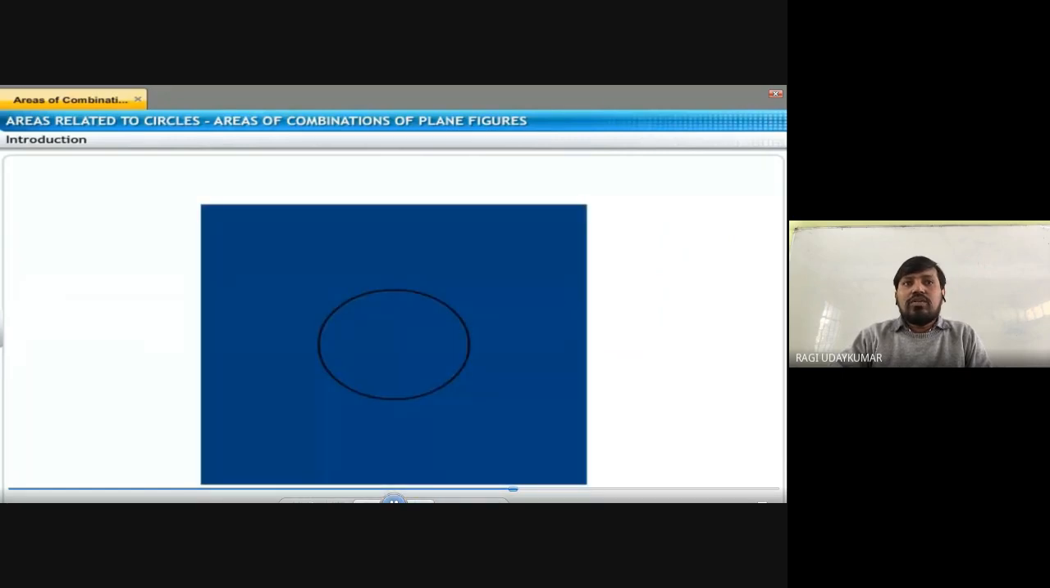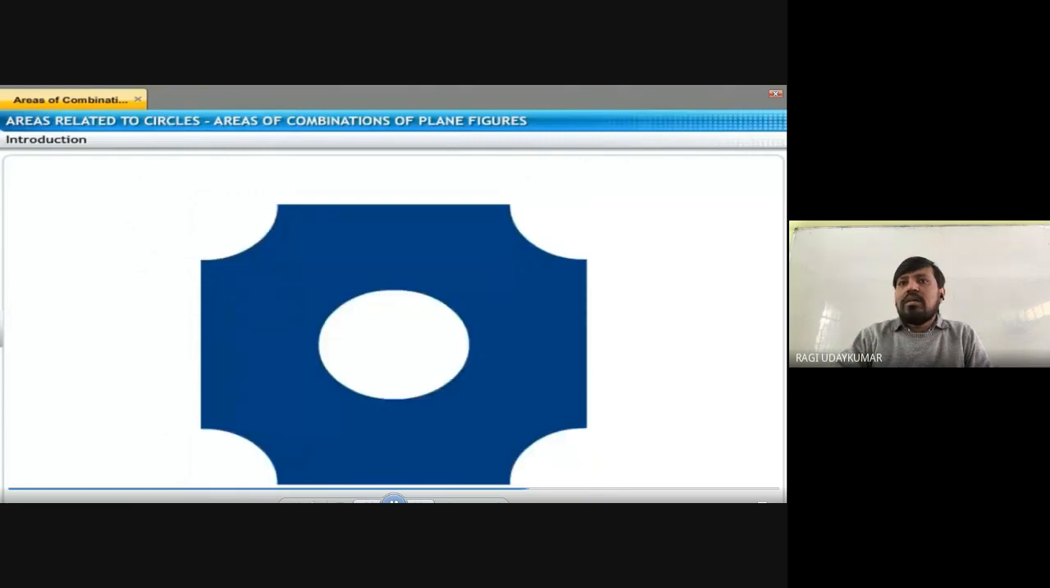Suppose you are considering a square whose four corners are cut off, which forms one circle, and you need to find the area of this shape.